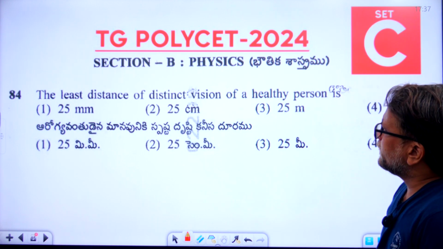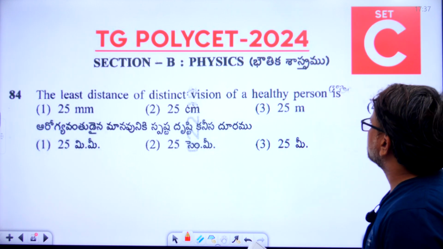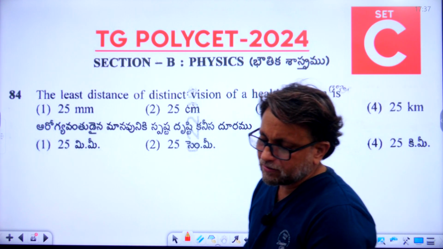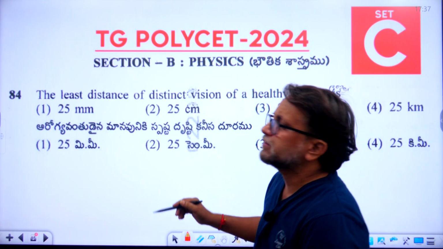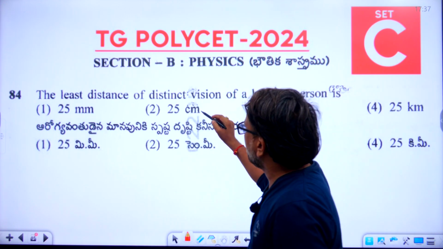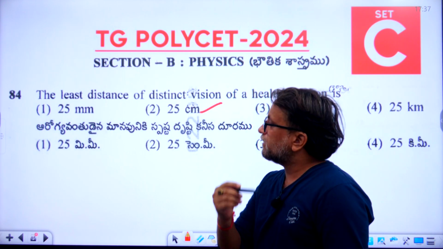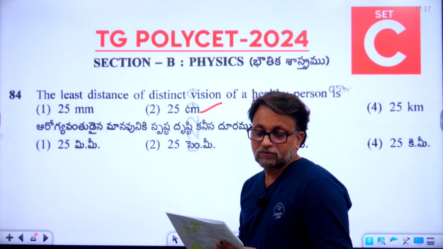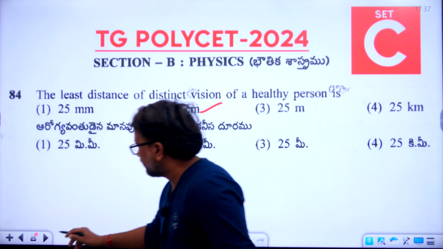The least distance of a distinct vision of a healthy person is dash. 84th question, right answer is 25 centimeters. 25 centimeters means second option. Second option is the right answer, students. 84th question. Now let's go to the 85th question.